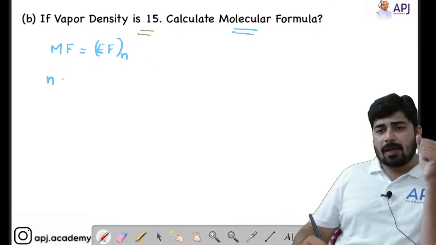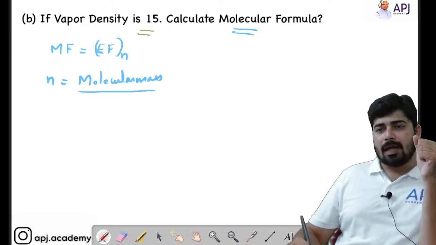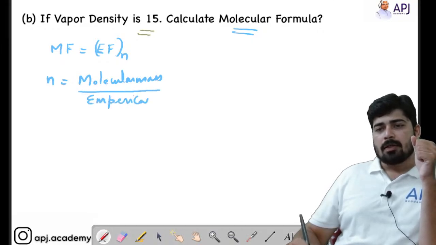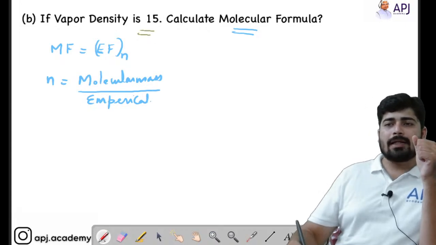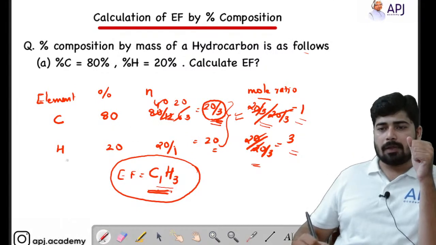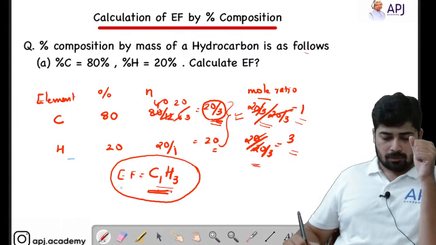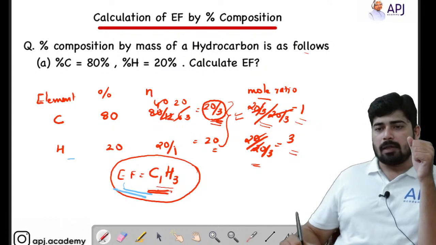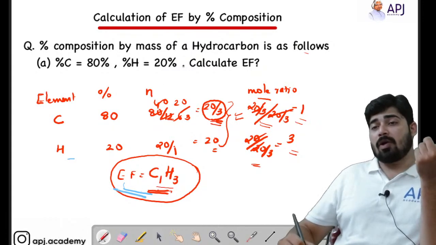What do you mean by n factor? N factor is equal to molecular mass divided by empirical mass. So dear students, we already got the empirical formula here. Now we have to find out the molecular formula.